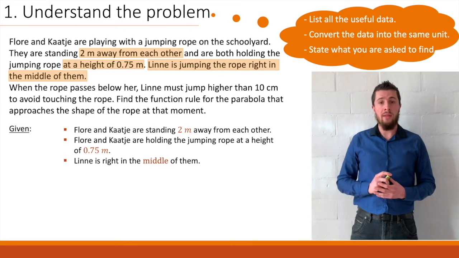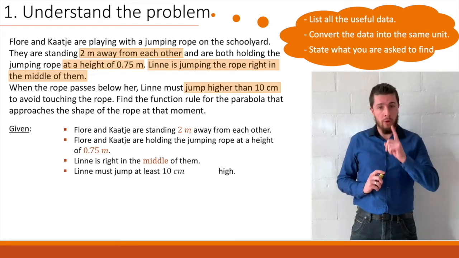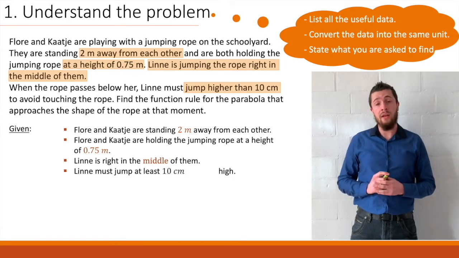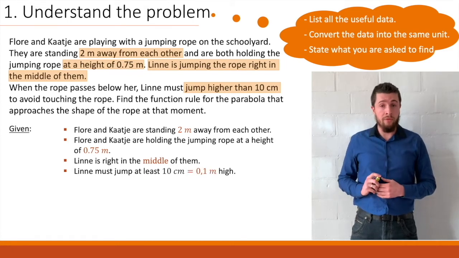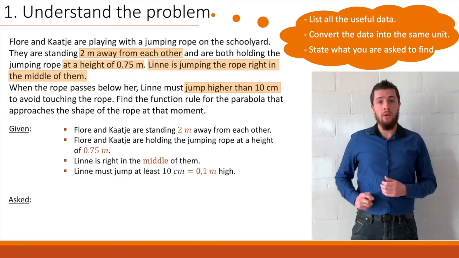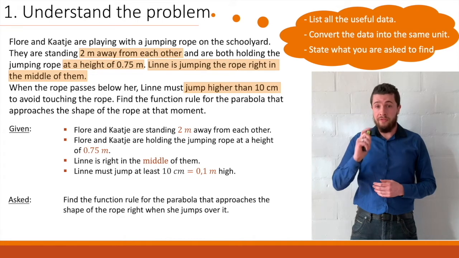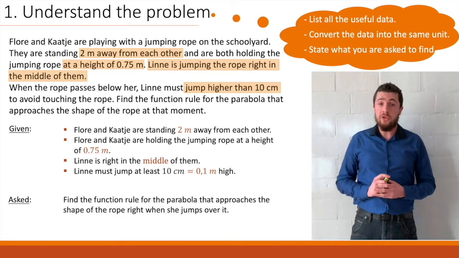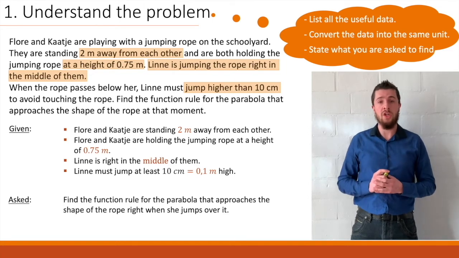We also know that Lynn must jump higher than 10 centimeters to avoid touching the rope. So notice that the unit here is centimeters, but the rest of the given data is in meters. So make sure that we convert this into 0.1 meters. Next up, we are asked to find the function rule for the parabola that approaches the shape of the rope at that moment. So, which means when she jumps over it.